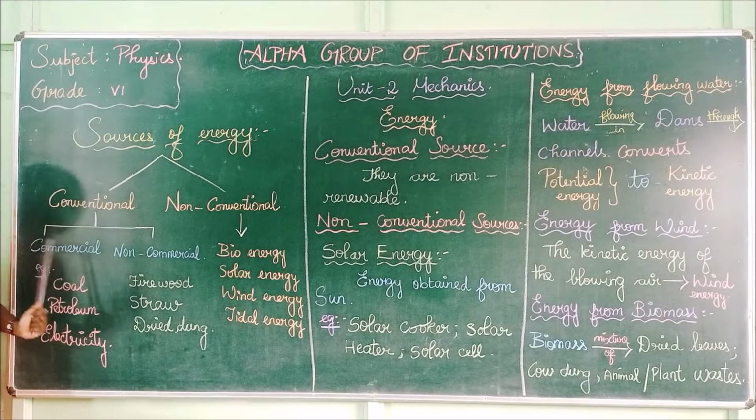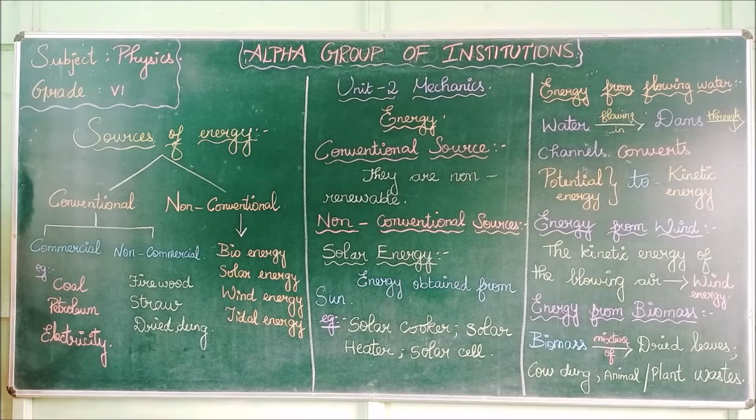It is natural. Examples for commercial sources are coal, petroleum and electricity. To get coal we have to pay. To fill petrol in our motorbikes we have to pay. We have to pay the electricity bill every month for the electricity that we consume in our houses. So commercial sources are payable, they are expensive.